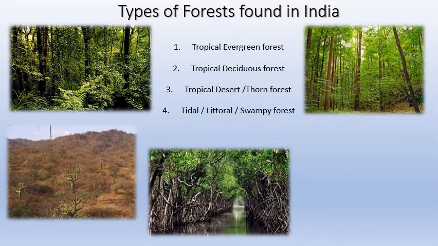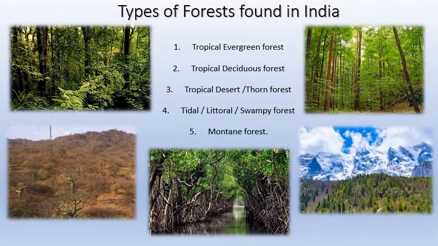Number four is littoral, tidal, or swampy. All the three are right. You can either say tidal, you can either say littoral or swampy forest, the picture at the bottom. And number five, montane forest or mountain forest, which is the picture at the bottom right.